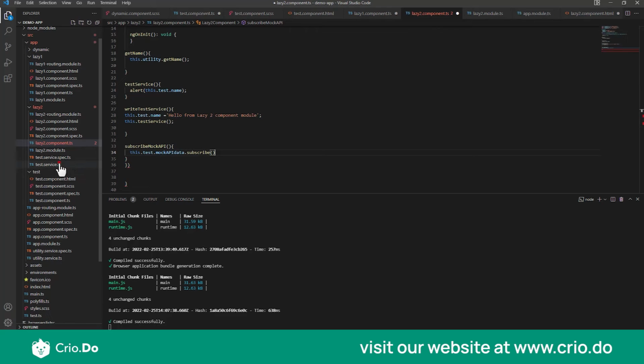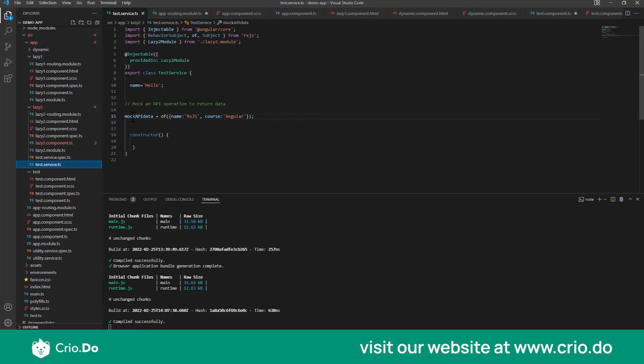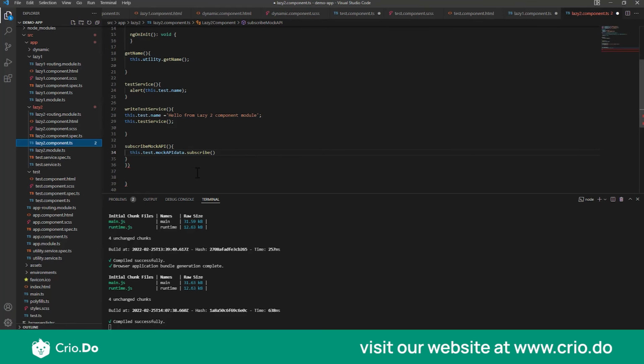If I now just declare mock API data, nothing will happen in your code. There will be no data getting created or no side effects happening, which is not the case with a promise. If you create a new promise, automatically that object is created. Whereas in the case of RxJS or an observable, only when you subscribe to it will that mock API data get invoked and those results get generated.